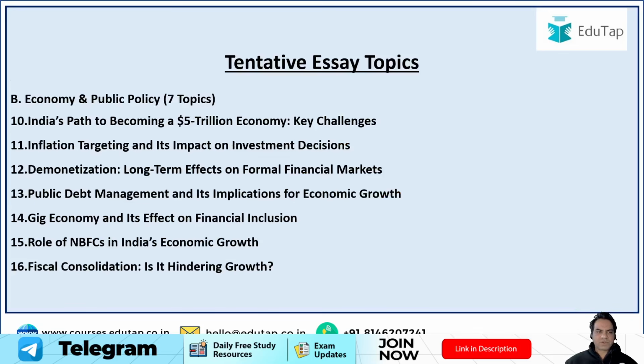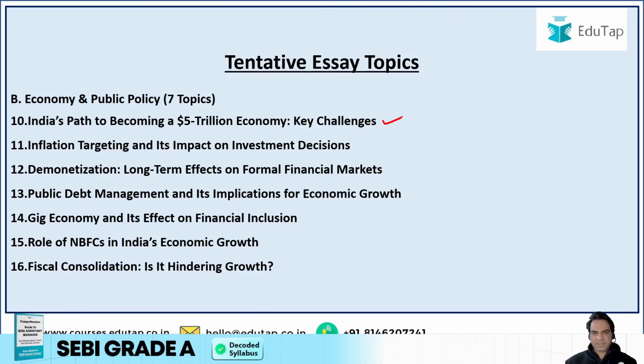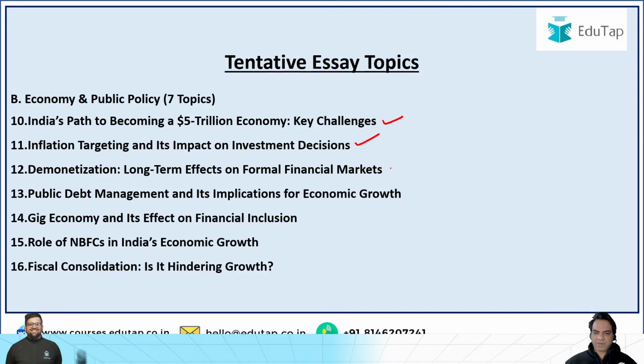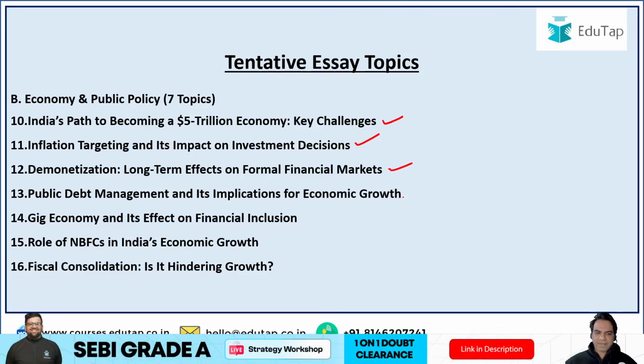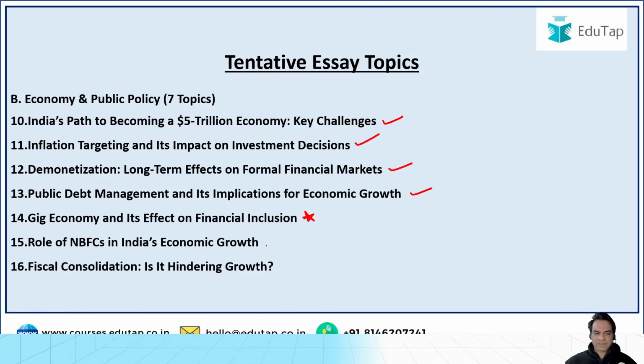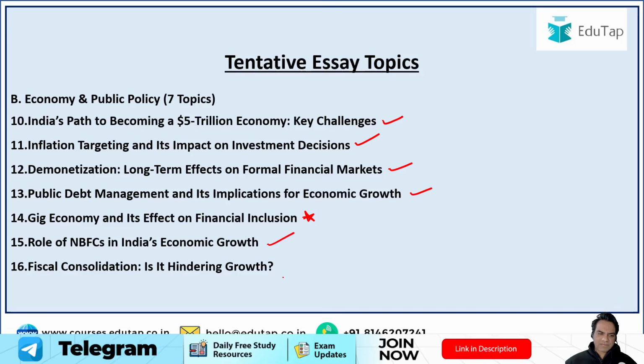Then some topics based on economy and public policy: India's path to becoming a $5 trillion economy, what are the key challenges; inflation targeting and its impact on investment decisions; demonetization long-term effects on formal financial markets; public debt management and its implications for economic growth; gig economy, this is very important, guys, this is in news recently, gig economy and its effects on financial inclusion; role of NBFCs, non-banking financial companies in India's economic growth; fiscal consolidation, is it hindering the growth? So these topics were based on economy and public policy.